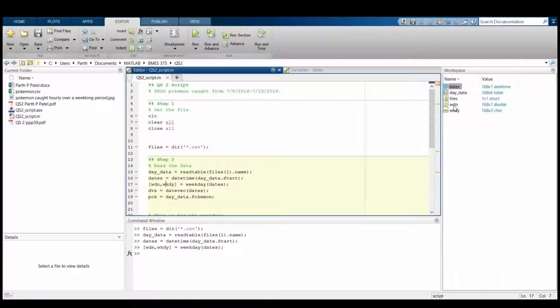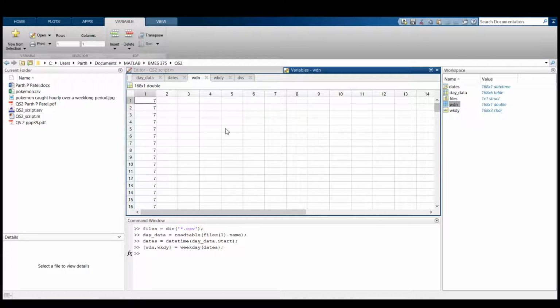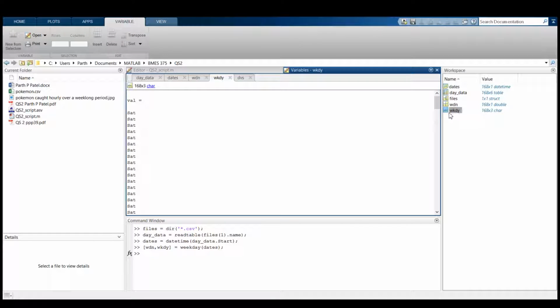But we can go ahead and look at the weekday number. So the first date I put in, if you remember, was July 9th, and that corresponds to a weekday number of 7. So what does that really mean in MATLAB? Well, we can go to the WKDY, and we can see that the first value means Saturday. So 7 means Saturday, then obviously the number 1 would correspond to Sunday, and then 2 through 6 would correspond to Monday through Friday.